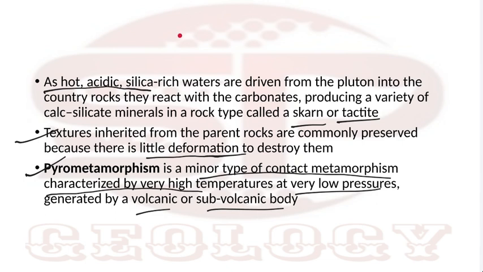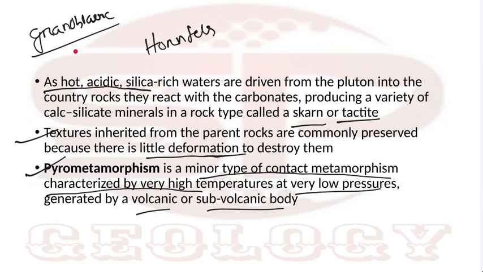In contact metamorphism there is little pressure, so it generally produces granular rock with granular texture: hornfelsic or granoblastic texture. These are the textures mostly associated with metamorphic rock.